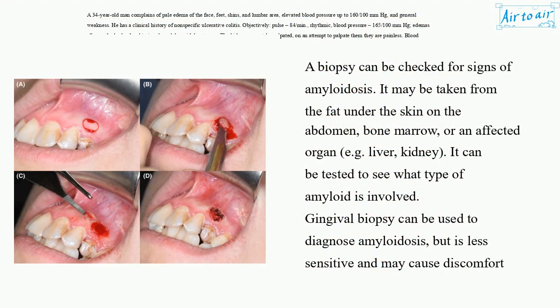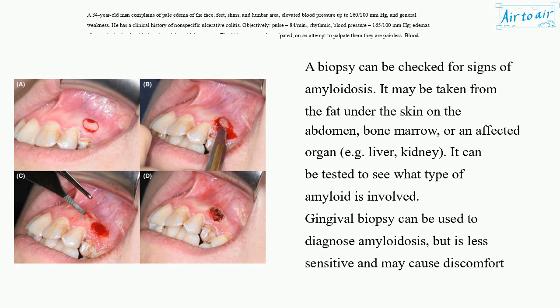A biopsy can be checked for signs of amyloidosis. It may be taken from the fat under the skin on the abdomen, bone marrow, or an affected organ, e.g. liver, kidney. It can be tested to see what type of amyloid is involved.